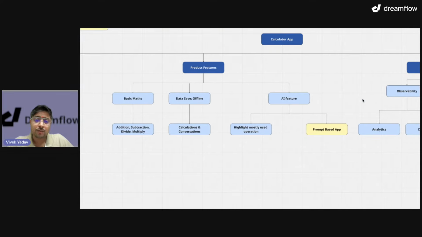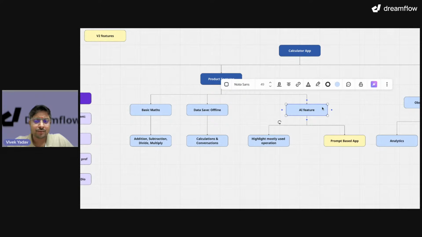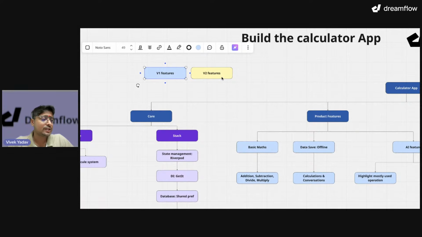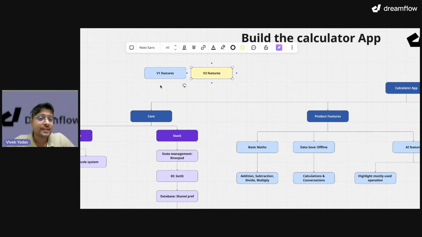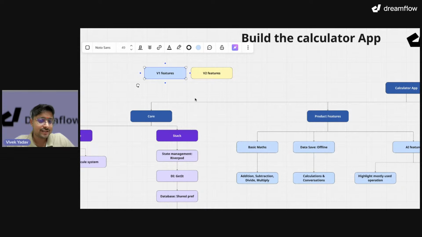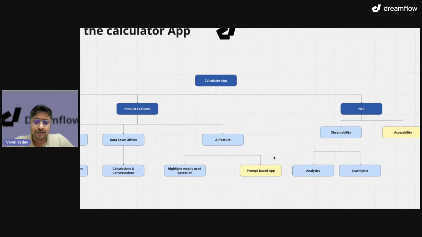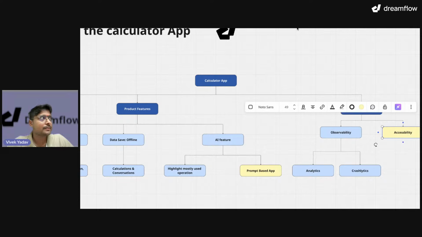You might ask me, Vivek, why is this in blue and this in yellow? This is because I have divided my features into V1, V2 as priority to respect the time. So we are going to focus on V1 first, all the blues, and then we'll go ahead for V2. So the AI feature is V2 and accessibility is V2 for us. Okay, so let's get back to the calculator app.